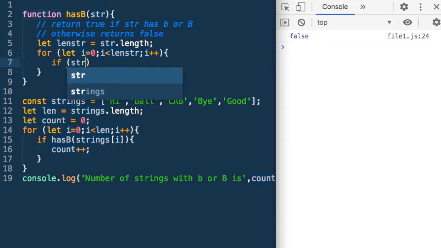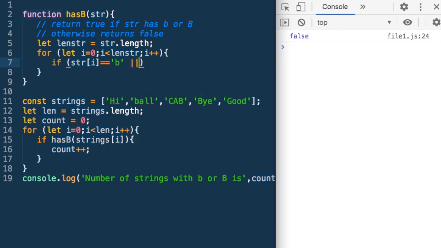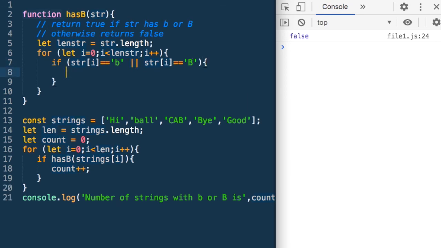Let's say str I, if this character is a b or this character is a capital B, that means it has a B now. If this stands for OR, this means if either this condition is true or this condition is true, it means it has a B. I should return true, and when I return, it will exit this loop also.